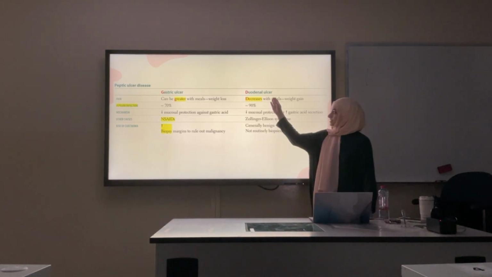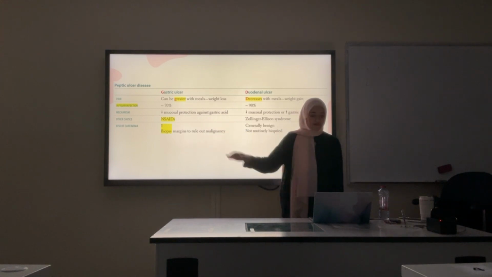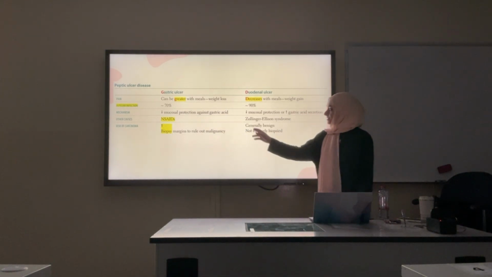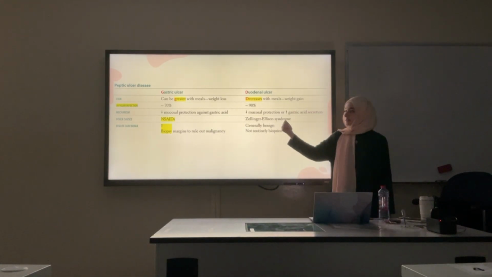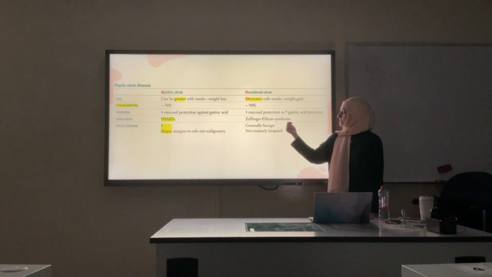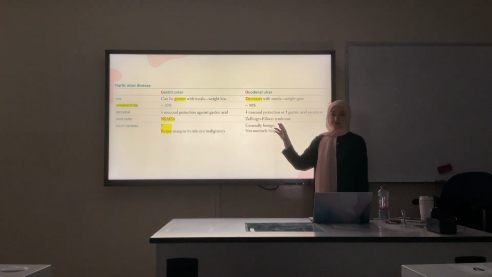90% of duodenal ulcers are caused by H. pylori. Gastric ulcers is 70%. Other causes of gastric ulcers are NSAIDs, that you should know. For duodenal ulcers, most of the time it's H. pylori, but the patient could have Zollinger-Ellison syndrome. It's basically a disease where there are high gastrin levels because of a tumor.